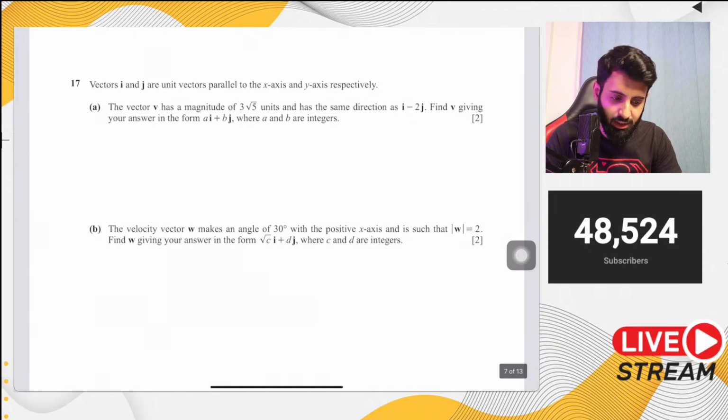Should I drop Addmaths in class 10? Well, it depends on how you're performing in class 9.